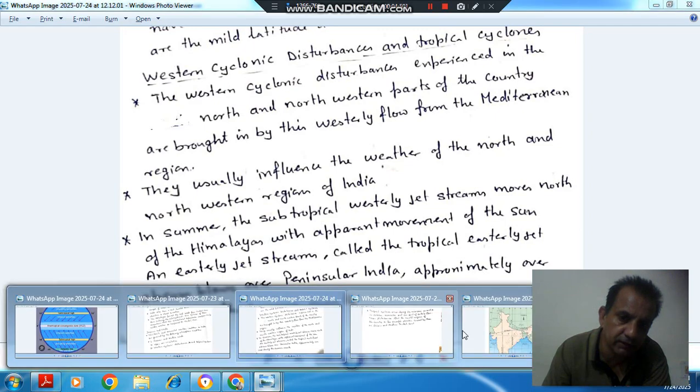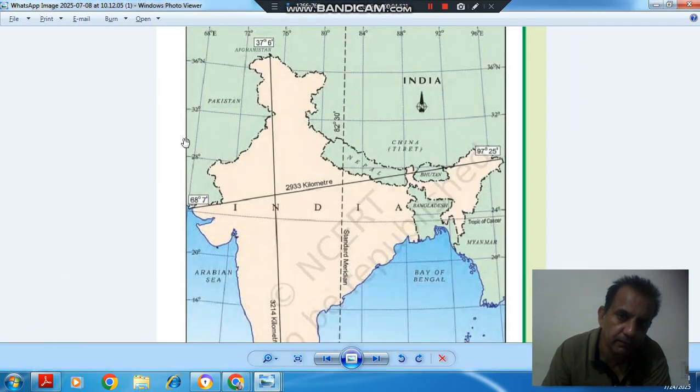When the westerly streams go to the northwest, the easterly streams come here and blow over the peninsular part. These winds are not going here; these winds go there, and then these winds come into the picture.